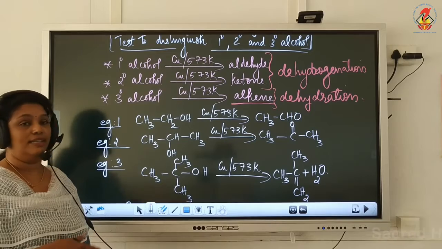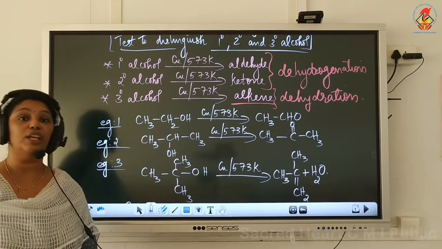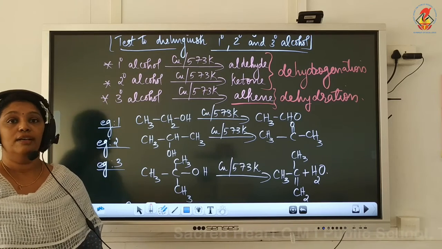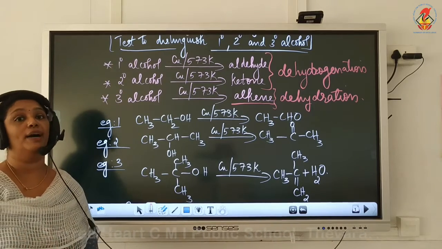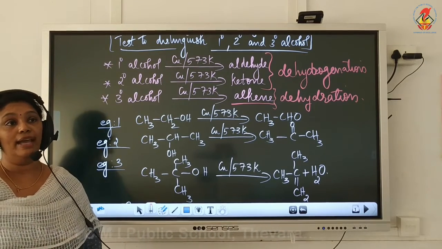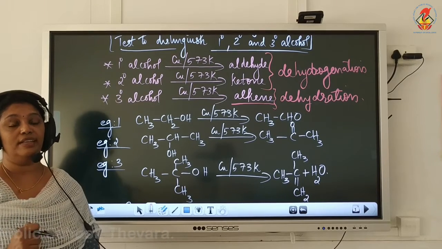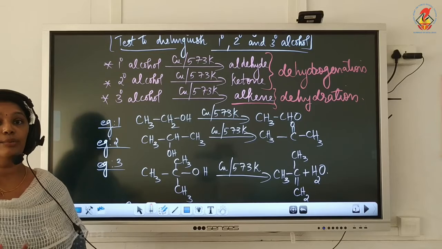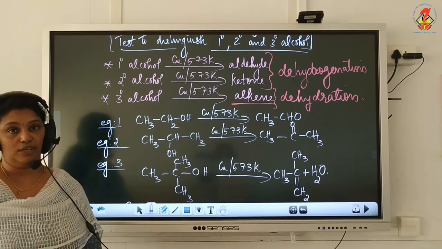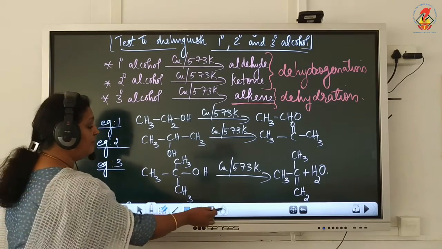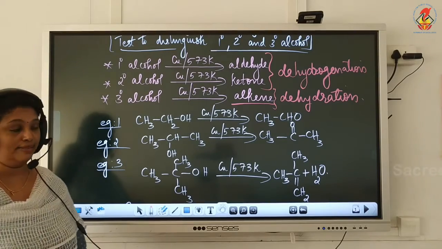Now, you can see in all these reactions written, I have not written any example with phenol. That is because the breakage of the CO bond is given only by alcohols. And phenols also give one reaction, that is the reaction of phenol with zinc dust where the CO bond is broken, which will be discussed under chemical properties of phenol. So, with this we finish the portion where alcohols act as electrophiles.